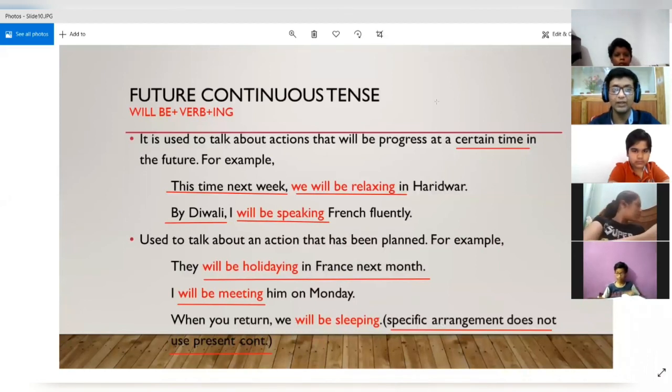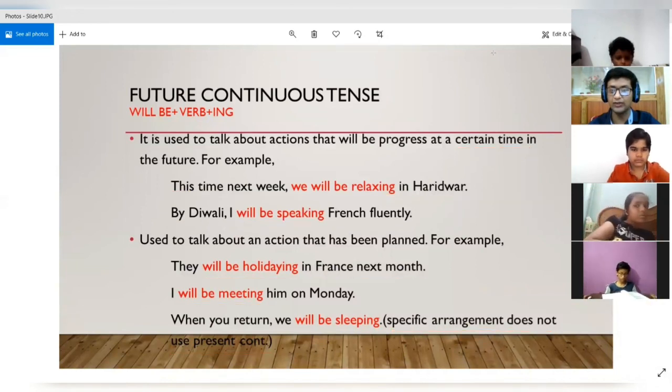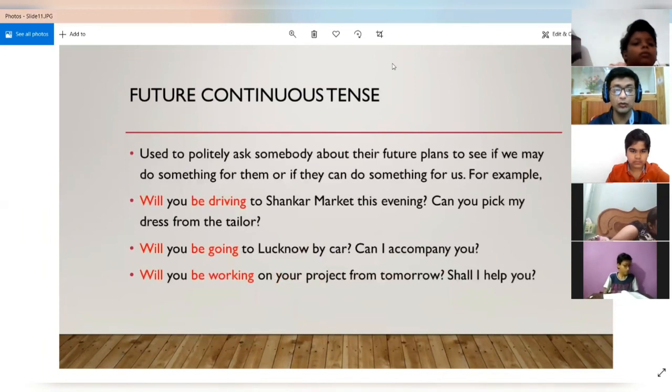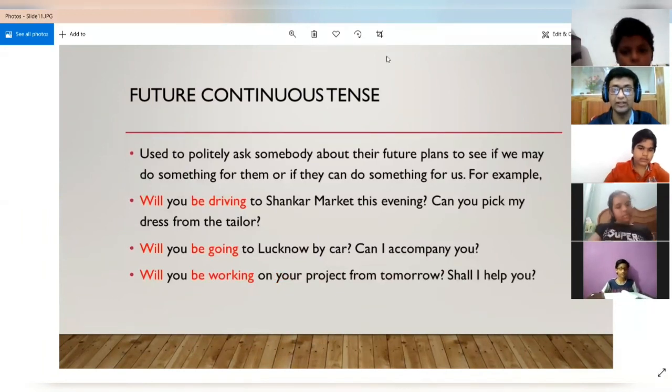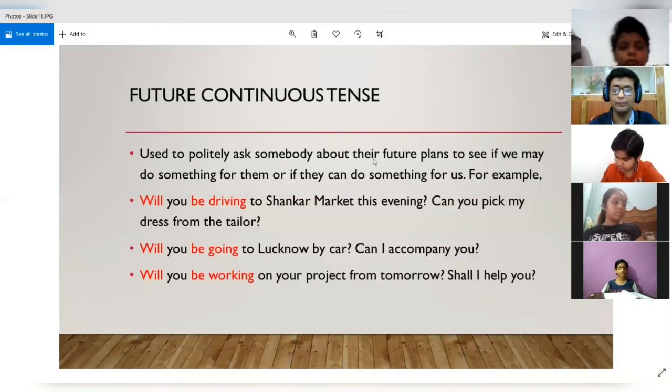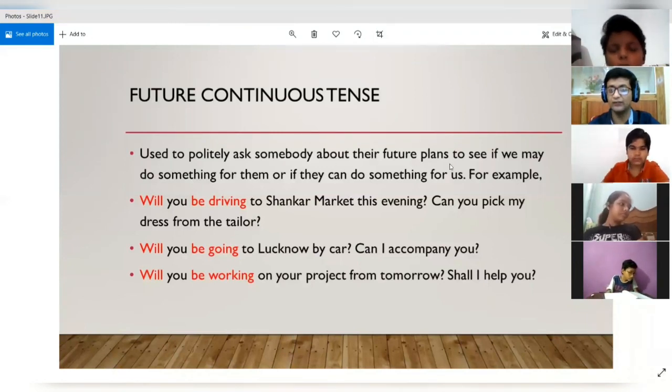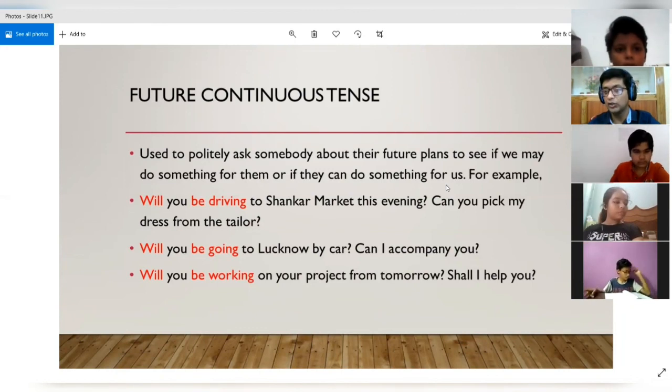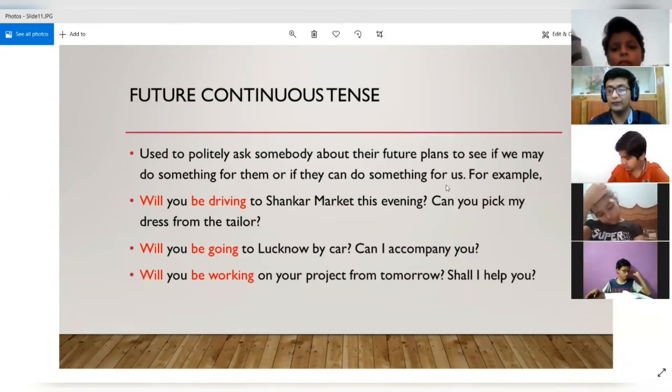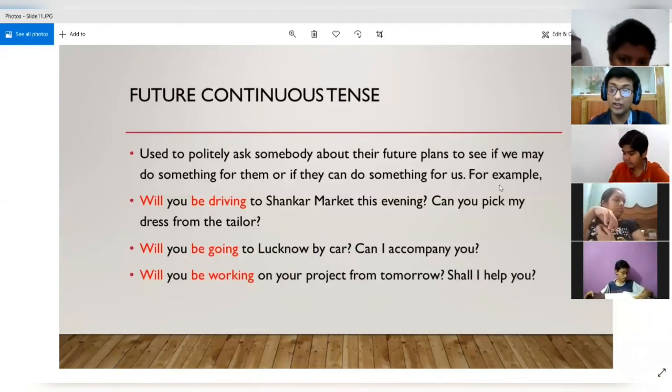Now we move to the other uses. It is used to ask something very politely. If we want to ask about the future plans of someone, to see if we may do something for them or if they can do something for us, we are making a polite request, and then we can use the future continuous tense.